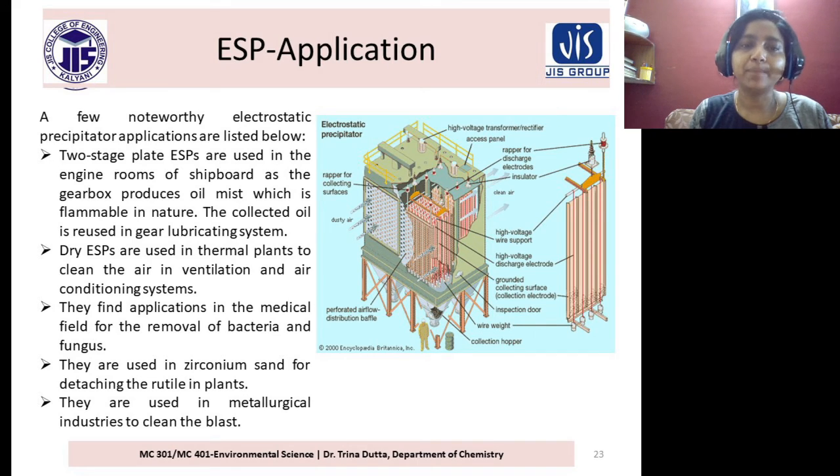They find applications in the medical field for the removal of bacteria and fungus. They are used in zirconium sand for detaching the rutile plants. They are used in metallurgical industries to clean the blast. So there are versatile applications for electrostatic precipitator.